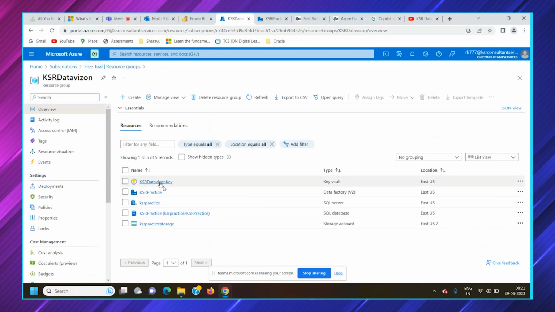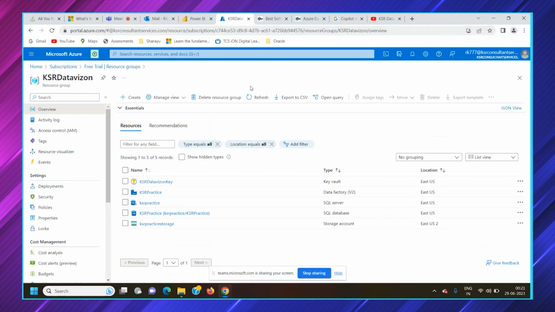So basically, what exactly Key Vault is, it stores the secrets. We will have a different session or a video on the exact usage of Key Vault, how to store the secrets, user accounts and passwords there, and how to access them. So for now, we are using the Data Factory.